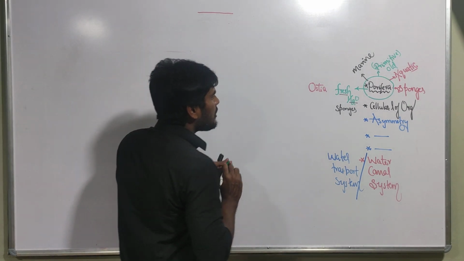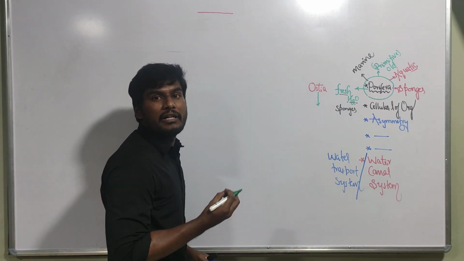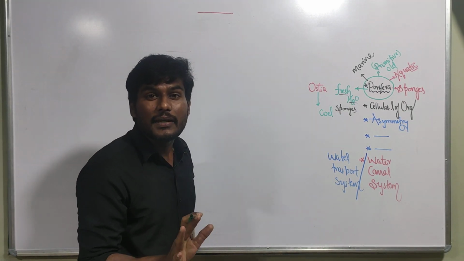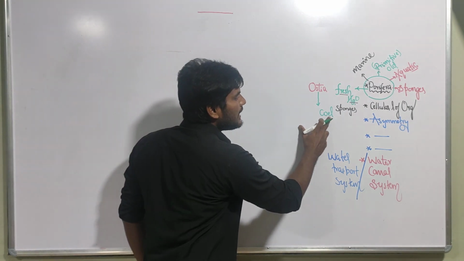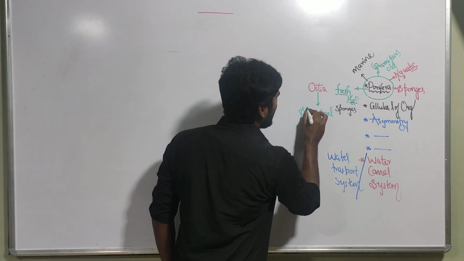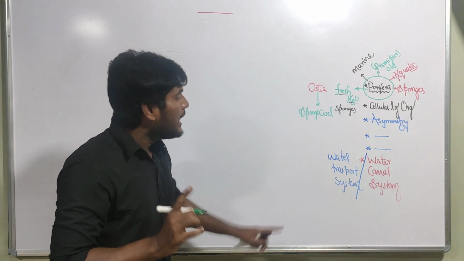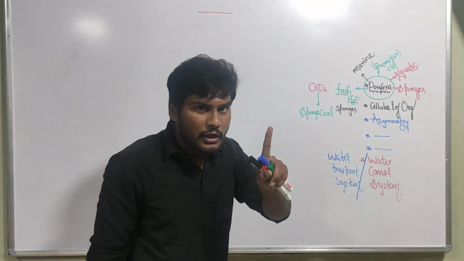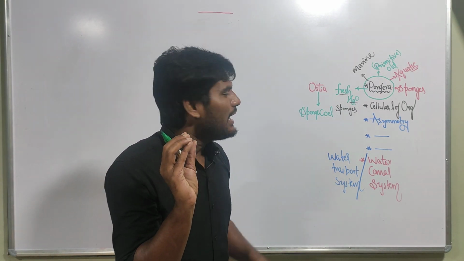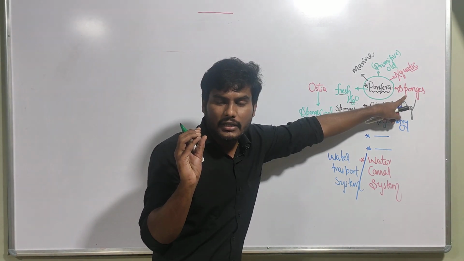These many ostia open into one cavity. What does cavity mean here? The cavity is seen in which organism? Sponges. Because of that, the cavity is called the spongocoel. It is not an acoelom, not a pseudocoelom, not a coelom. It is just a space. That space is present in Porifera, commonly called sponges.